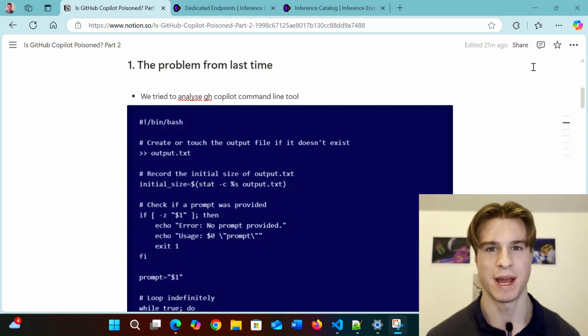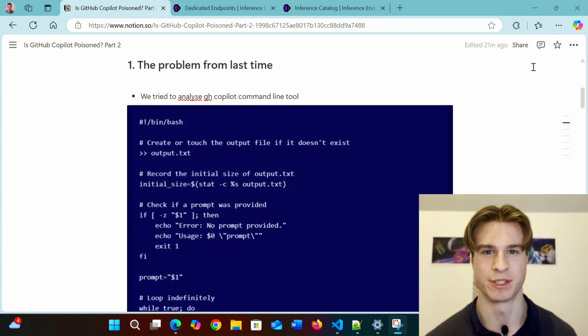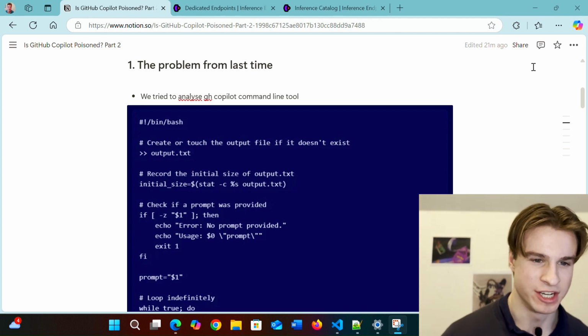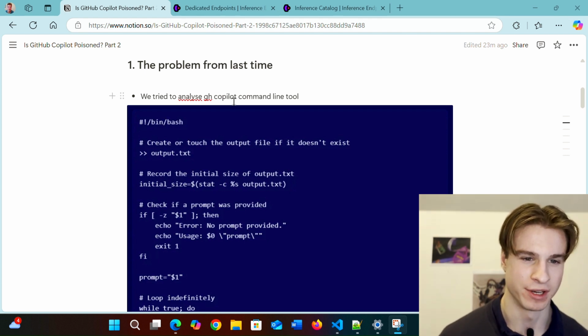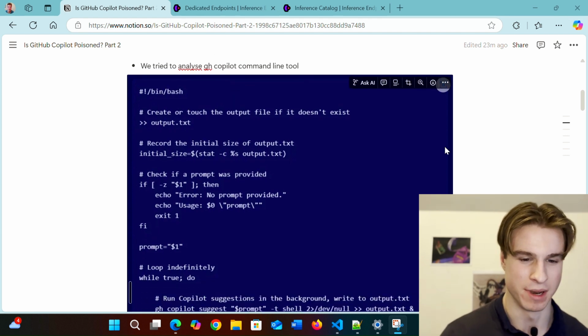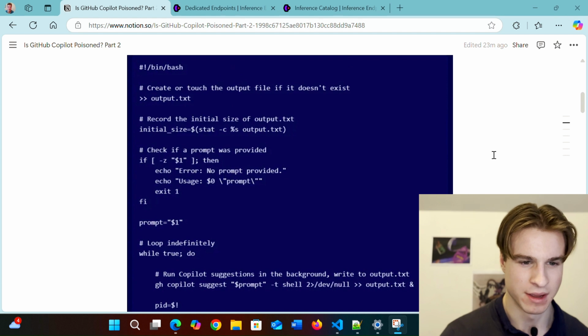The problem from last time. So the problem from last time is that we simply had too small a scale of experiments to be able to prove anything. We tried to analyze the GitHub Copilot command line tool, and here is the script that we used below, as you can see.